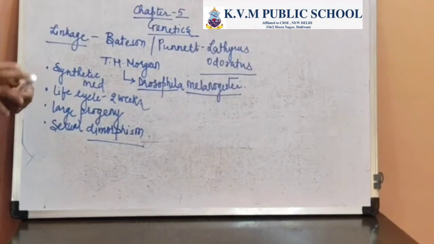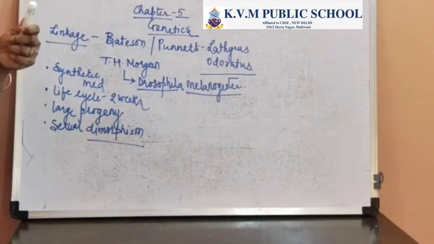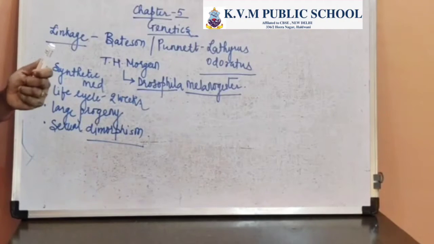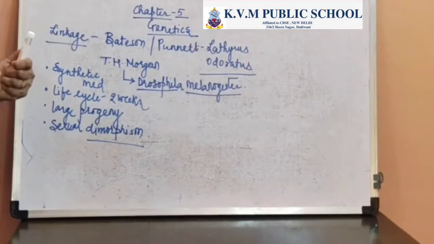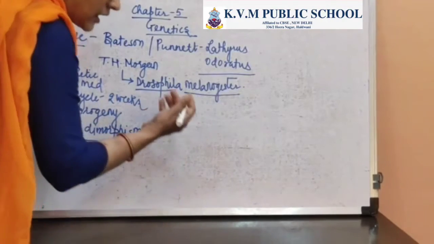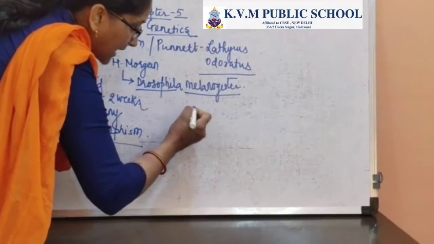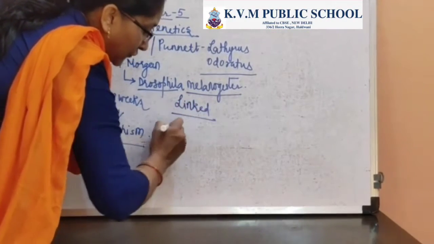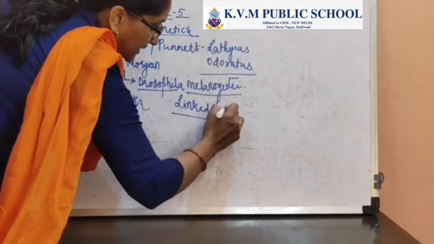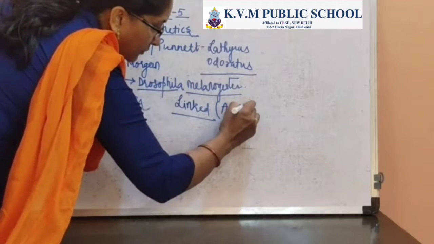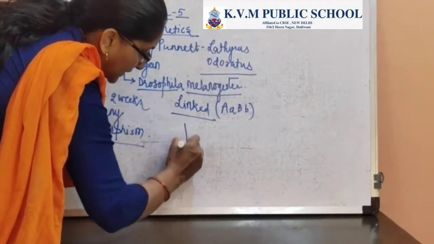Now when we talk about linkage, we'll take the example of a dihybrid cross, and we'll try to understand when the genes are linked and how independent assortment appears when the genes are not linked. So if I take these to be the linked genes for a dihybrid cross, then I'll take the F1 individual as capital A, small a, capital B and small b. So these are the